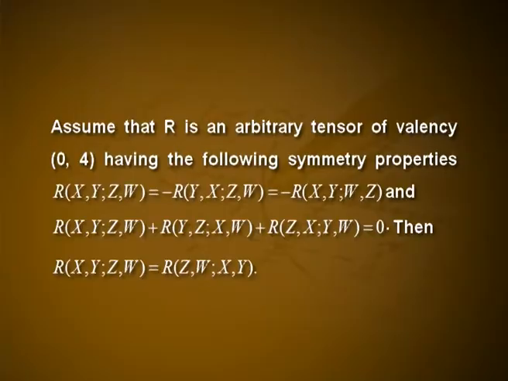The theorem: assume that R is an arbitrary tensor of valency (0,4) having the following symmetry properties: R(x,y,Z,W) = −R(y,x,Z,W) = −R(x,y,W,Z), and R(x,y,Z,W) + R(y,Z,x,W) + R(Z,x,y,W) = 0. Then R(x,y,Z,W) = R(Z,W,x,y).